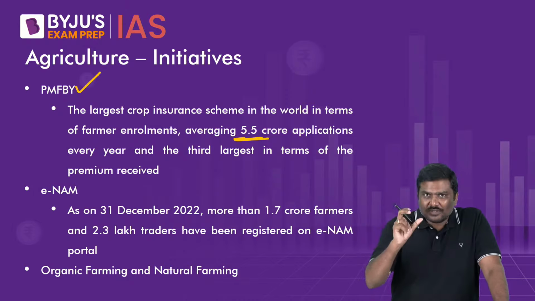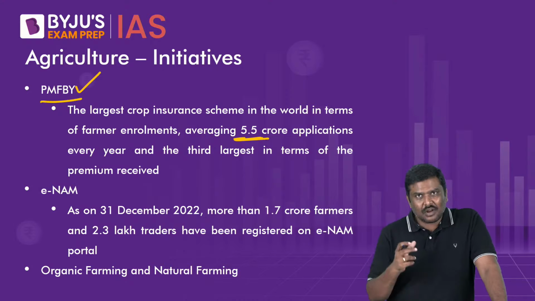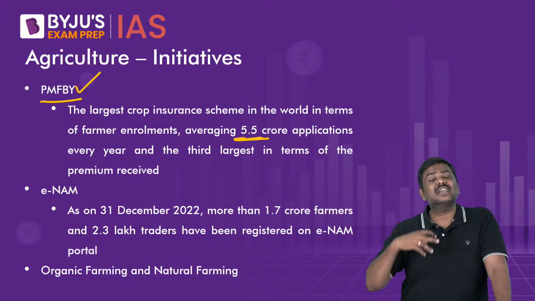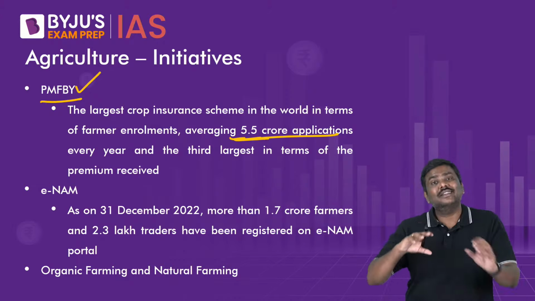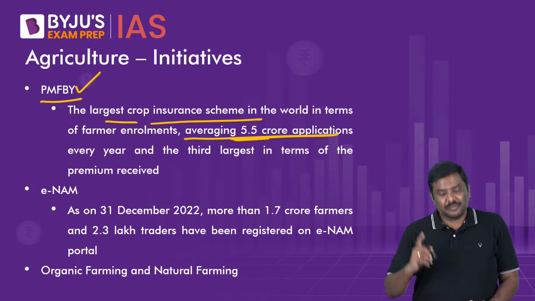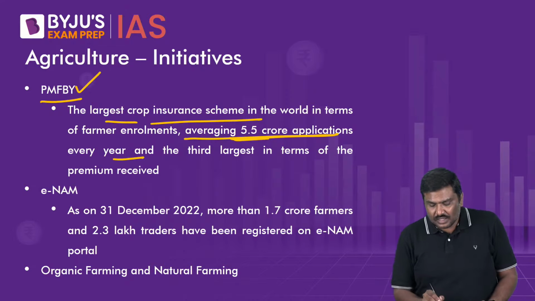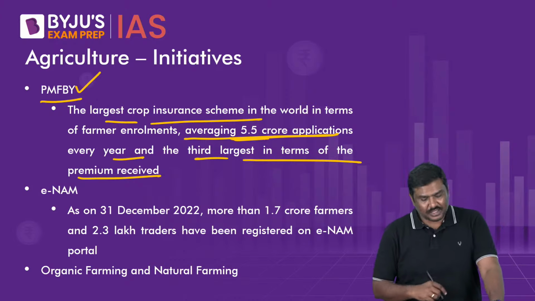So one of the largest crop insurance programs around the world. Number of the applications, or let's say the subscriptions under this average 5.5 crore, and that's a very, very good number. So the largest crop insurance scheme in the world averages 5.5 crore applications every year, and it is the third largest in terms of premium received by the farmers.